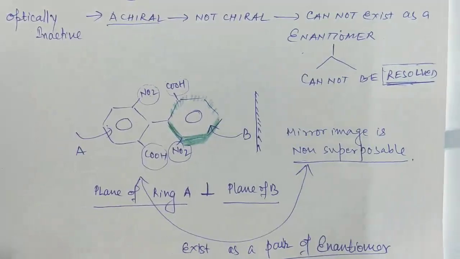But this method, where you have to make the model, and after making the model, make the mirror image, and check if the mirror image is non-superimposable, or you have certain conditions like I have given you, A is not equal to B, and like that. So you have to analyze many things. After analyzing many things, only then can you conclude, okay, this molecule is chiral or achiral.